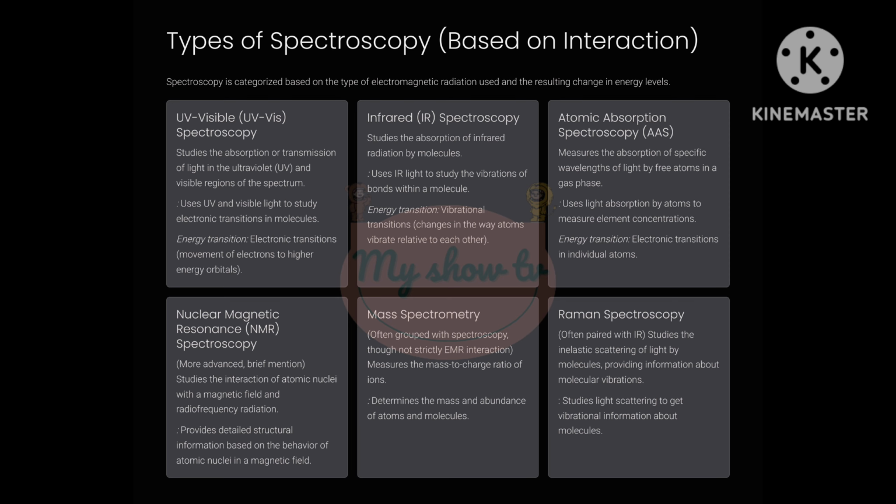within a molecule. 6. Mass spectrometry. While often discussed alongside spectroscopy, it technically doesn't involve the interaction of EMR with matter in the traditional sense. Mass spectrometry separates ions, charged atoms or molecules, based on their mass-to-charge ratio. The sample is first ionized, and then these ions are passed through a magnetic or electric field, which deflects them based on their mass and charge.